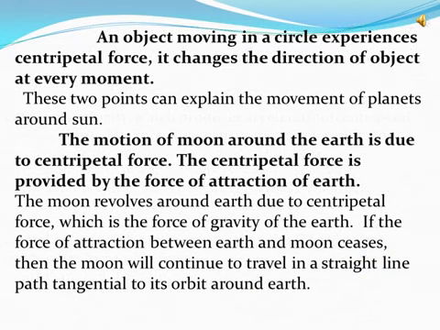Here, you understood that an object moving in a circular path experiences centripetal force. It changes the direction of this object at every instant of time. These two points can explain the movement of planets around the sun. The motion of the moon around the earth is due to centripetal force.